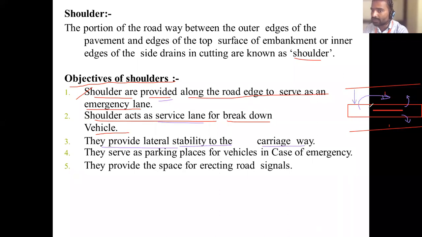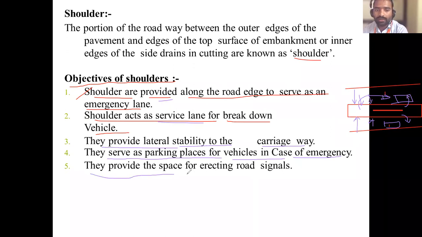See, this is the carriageway, the pavement. What do they provide to the pavement? Lateral stability. Laterally it will give strength. Shoulder will give lateral stability to the carriageway. Next, they serve as a parking place for vehicles in case of emergency. Yes, if there is any emergency, you can park your vehicle here and do the emergency work.